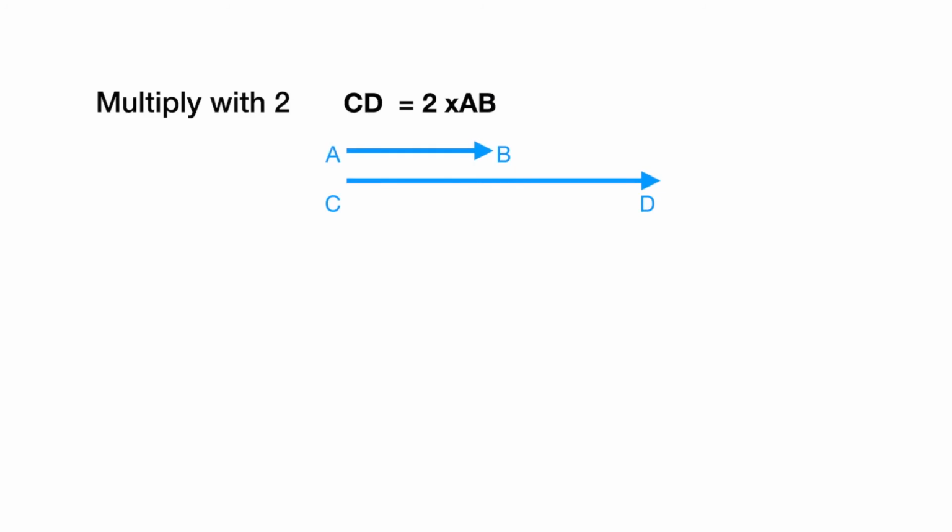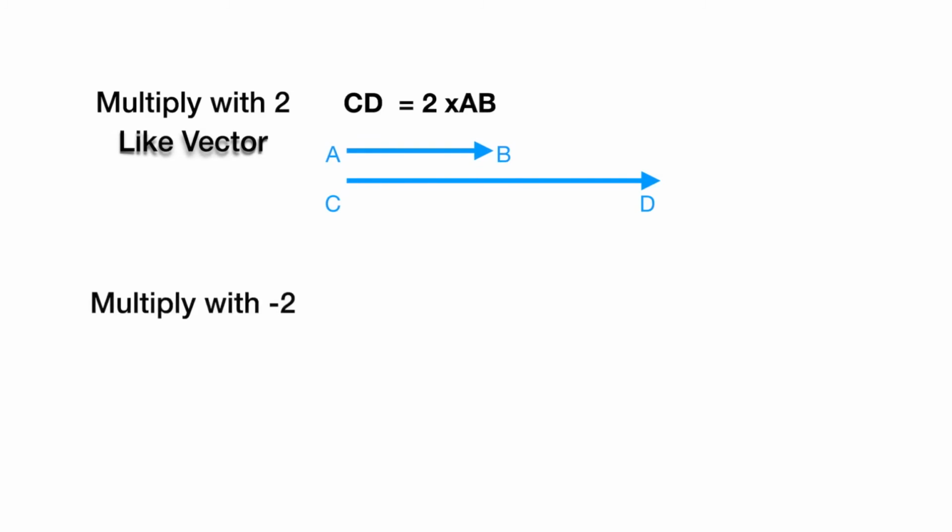Now let's check if we multiply with a real number which is more than 1 and positive. In this case we are multiplying with the number 2. So vector AB, if I multiply, I will get a vector CD which is 2 times vector AB. This 2 times is its magnitude. So vector CD is 2 times in magnitude than vector AB, but the directions of both these vectors are the same. If the directions of the vectors are the same, those vectors are known as like vectors.